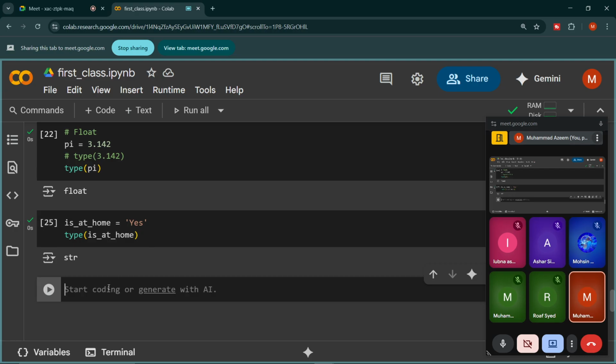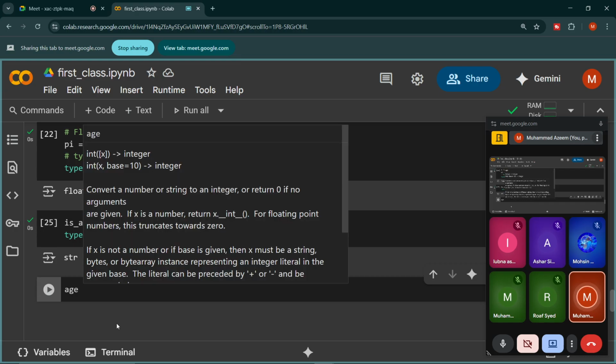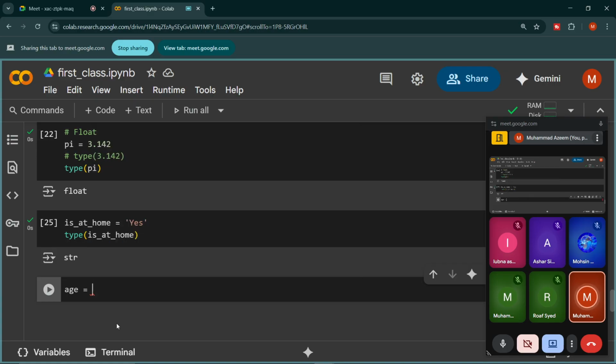Now look at this interesting thing. If I take a variable age and I have a number, for example 32, and I write only 32, which data type is it? It is integer.